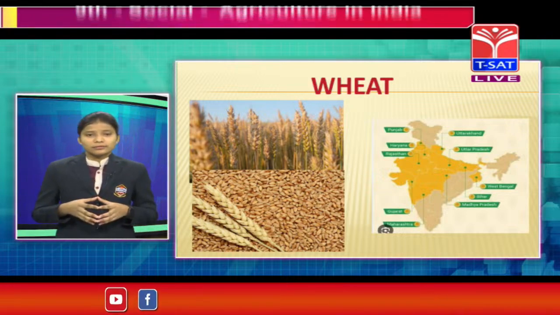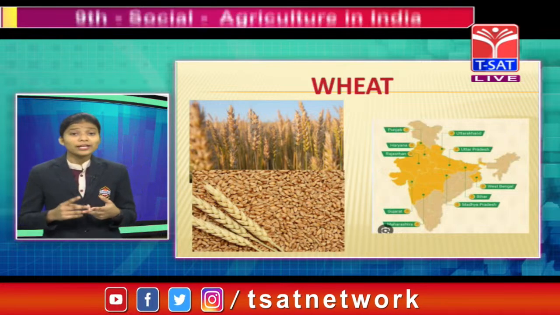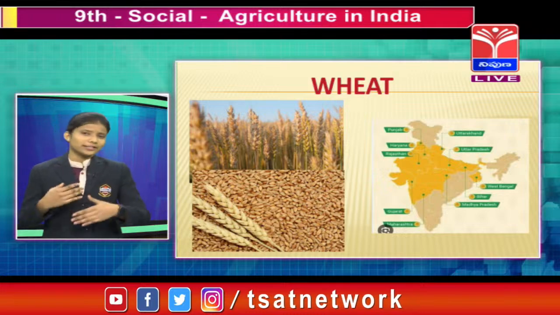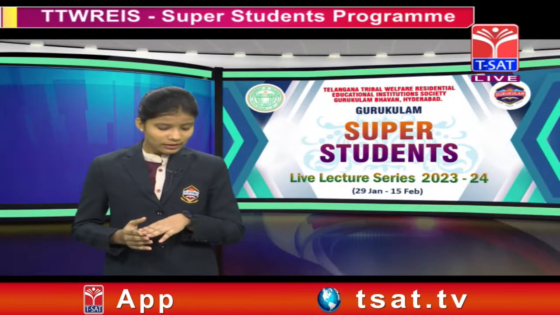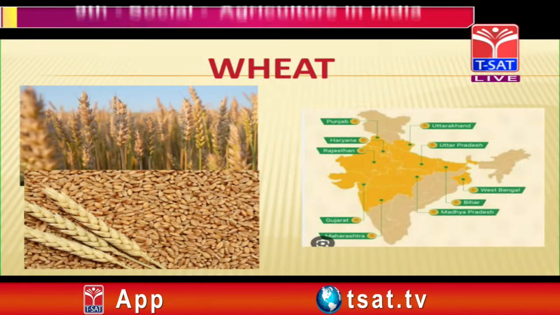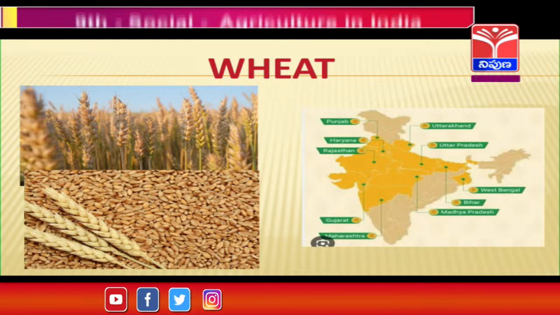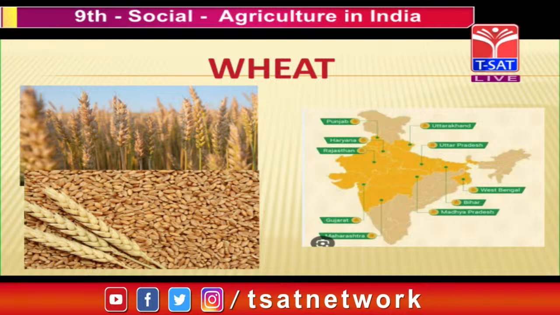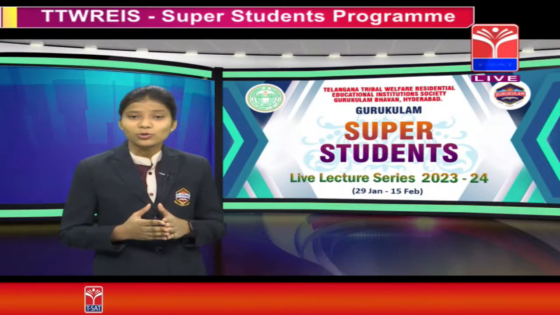Now tell me, there are two important wheat growing zones. What are those zones? They are the Ganga-Satluj plains and also the black soil region in the Deccan region, right? These are the wheat growing zones.